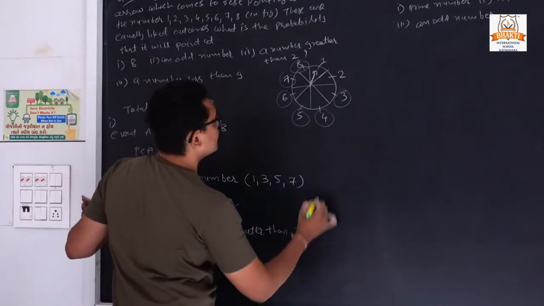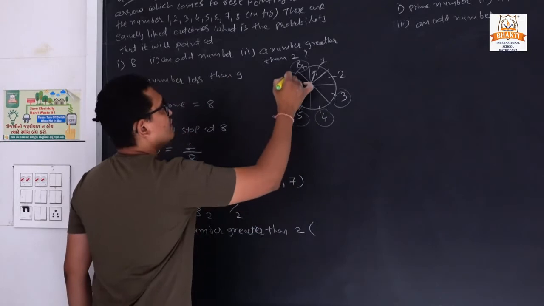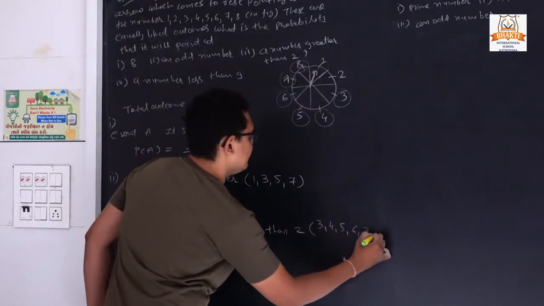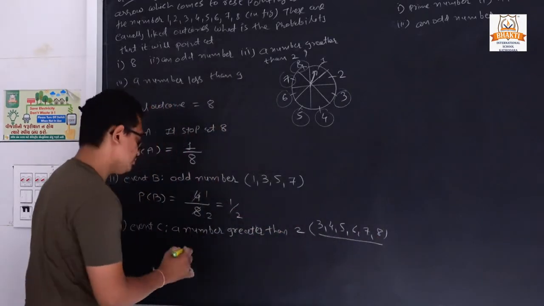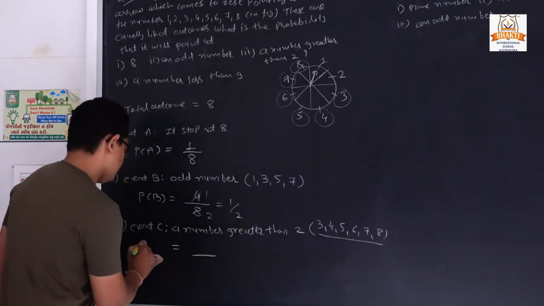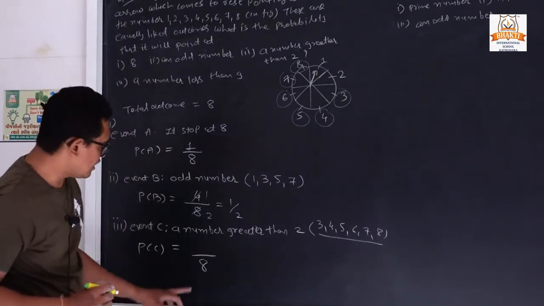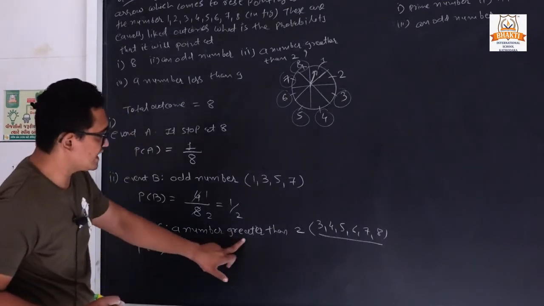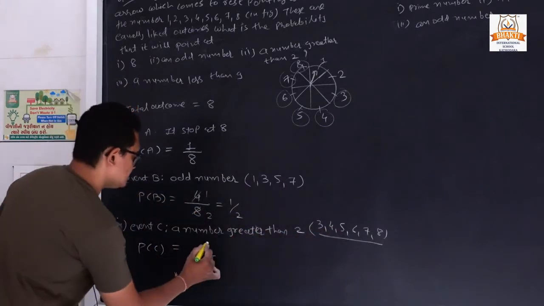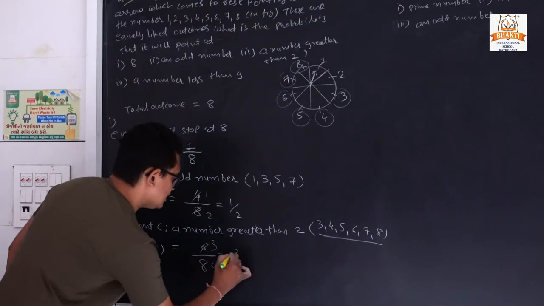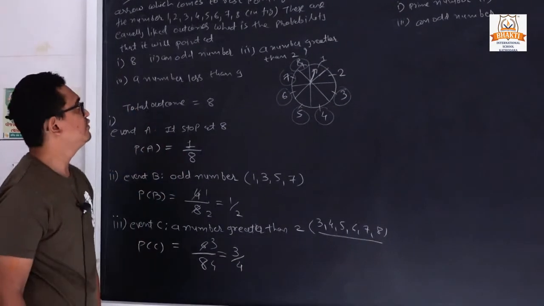So it will be 3, 4, 5, 6, 7 and 8. So how many are those numbers? So first of all P of C. Total possible outcome is 8. Out of 8, how many numbers are greater than 2? It is 6. So 6 by 8. So 2 3s are 6, 2 4s are 8. So the answer is 3 by 4.